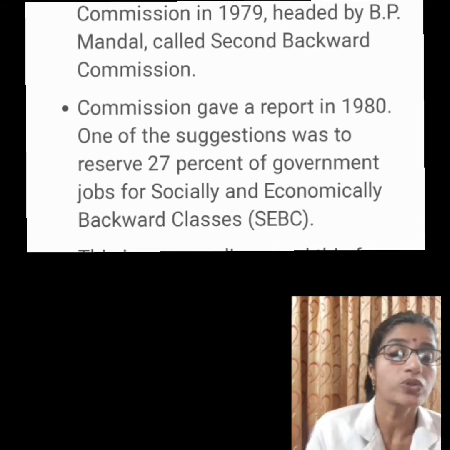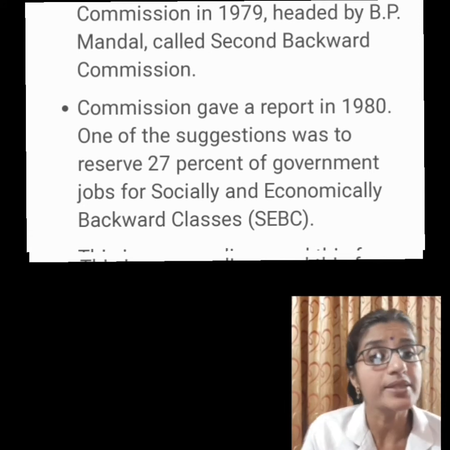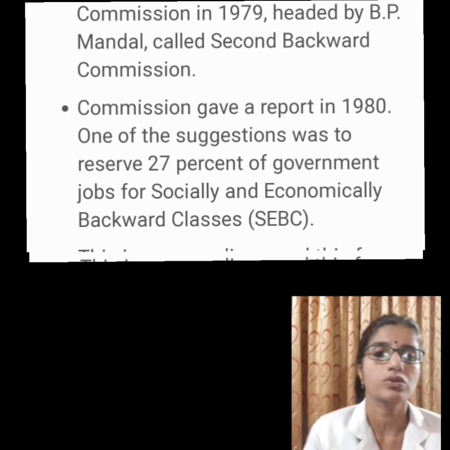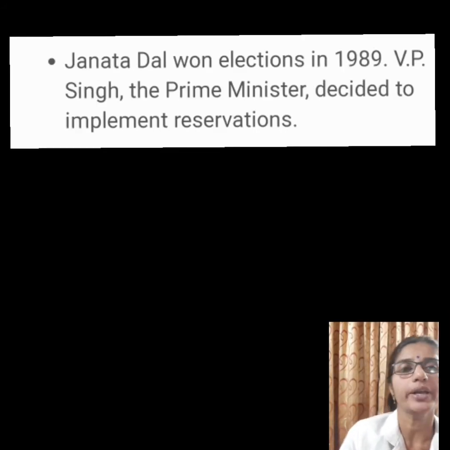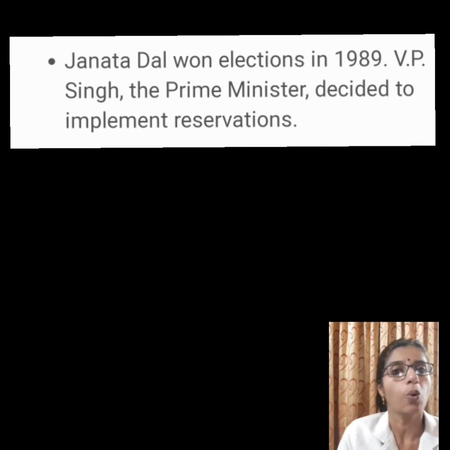One of these was that 27% of government jobs be reserved for the socially and educationally backward classes. But this was not implemented. For several years, many parliamentarians and parties kept demanding the implementation of the Commission's recommendation, but it was not implemented.